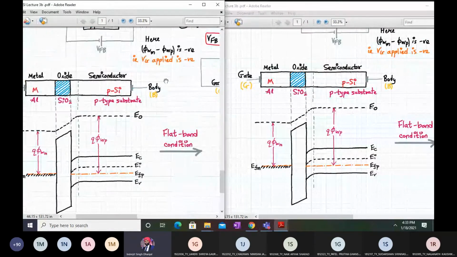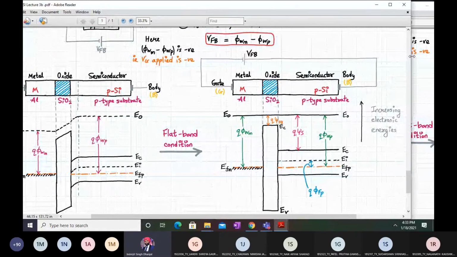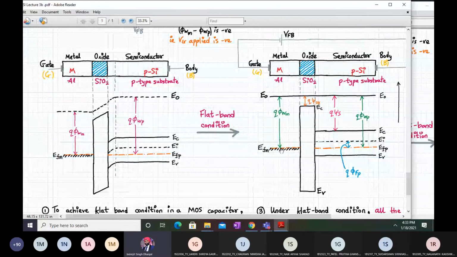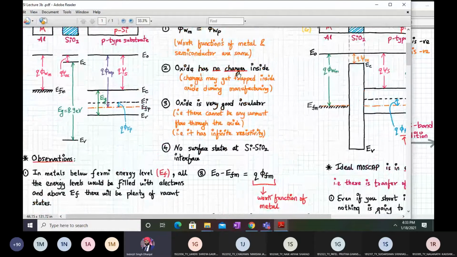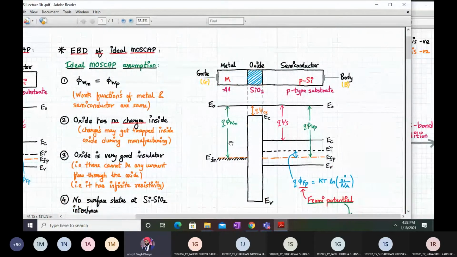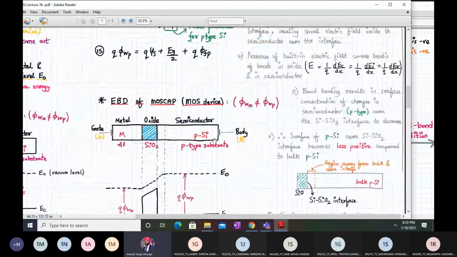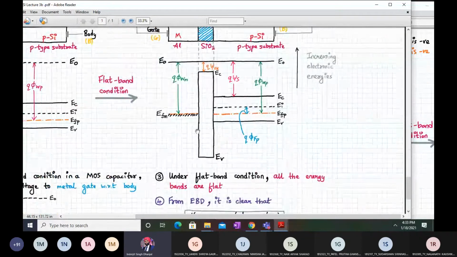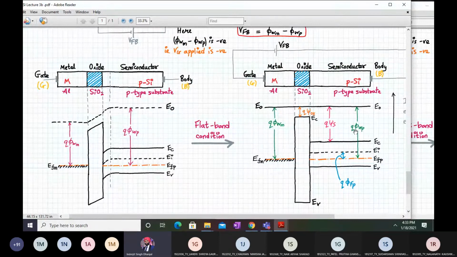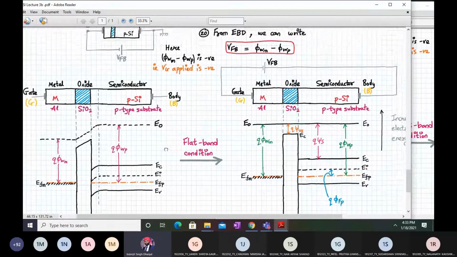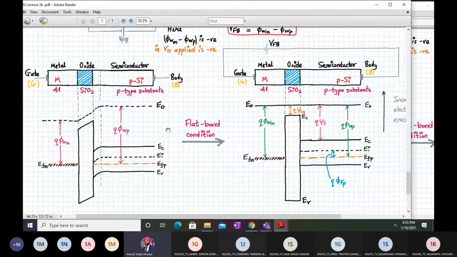I think there is some slight mistake. I'll just let you all know, this EFM is by mistake. I have drawn it, copied from the earlier diagram over here. In that case, this is a flat band condition, correct? But that is the case where phi fm, the work function potential in the metal, and in the semiconductor are the same. But in this case, down over here, because the work functions of the metal and the semiconductor are different, these two levels won't be the same. Okay, no problem, let us proceed ahead with this.